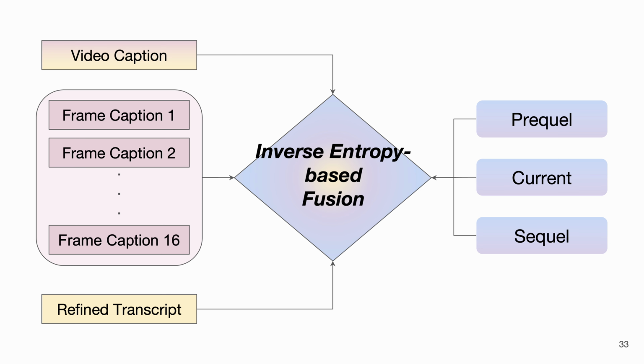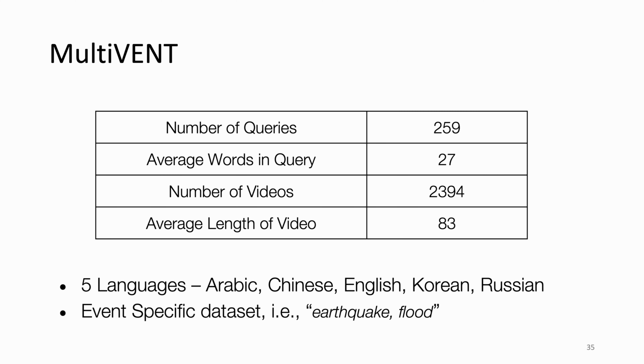a specific event decomposition. Now the fun and most important part, results. We evaluated on MultiVENT. This is a challenging dataset containing over 2,000 videos across 5 languages. It focuses on complex events like earthquakes or floods, not just generic actions or videos.